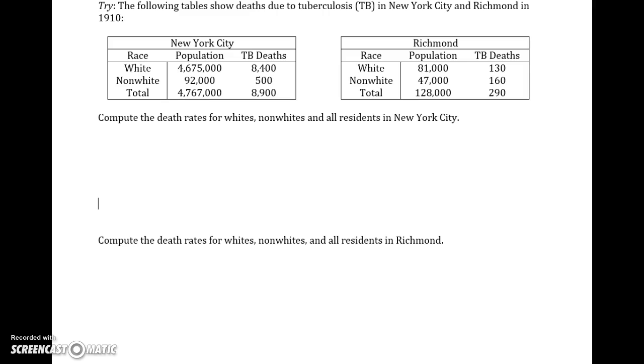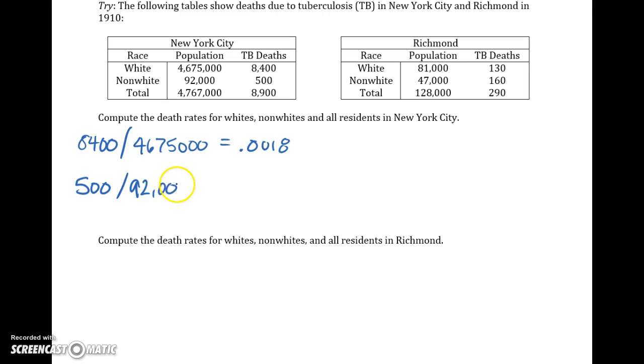To compute the death rates for whites, we need to take the number of tuberculosis deaths, which is 8,400, divided by the population of whites in New York City, which was 4,675,000. If we divide this, we end up getting a solution of 0.0018. For non-whites, there were 500 people that died from tuberculosis out of a total of 92,000. This comes out to be a value of 0.0054.